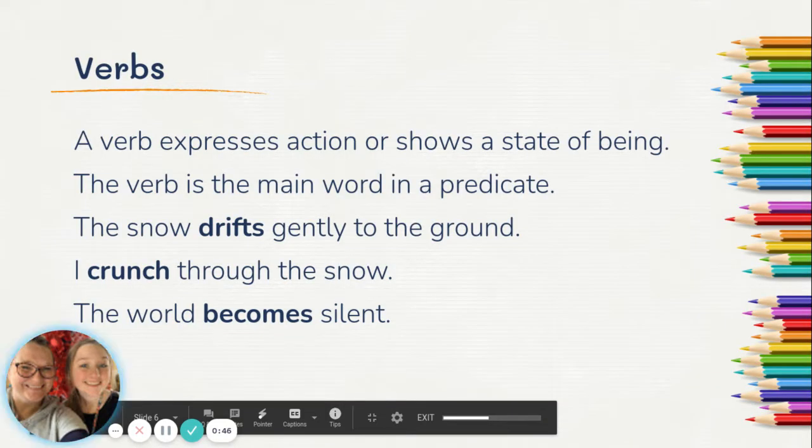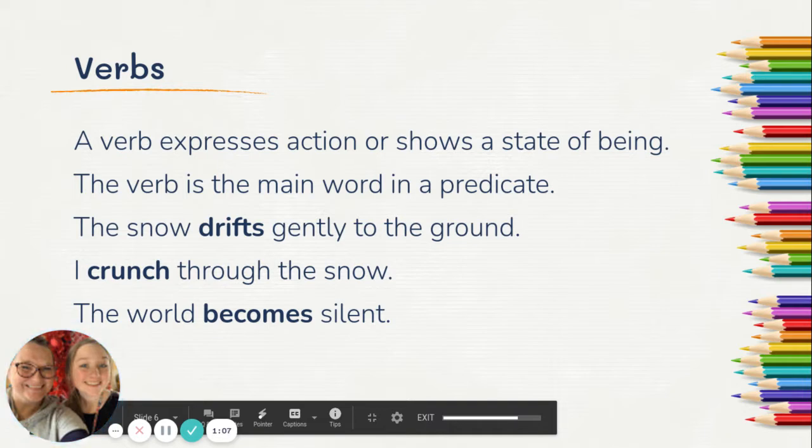All right, verbs. A verb expresses action or shows a state of being. This should be review from when you were in elementary school. Think of action words. It can also be linking verbs and helping verbs, like were, become. Those are also verbs. So here are some examples.